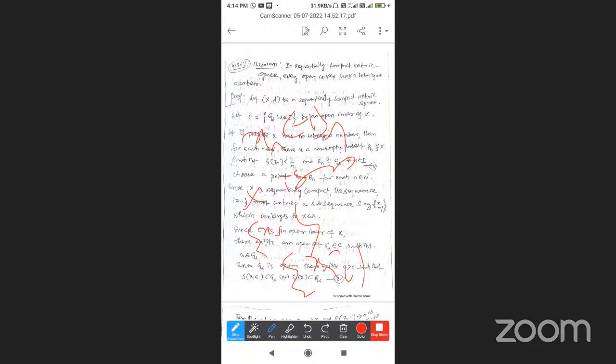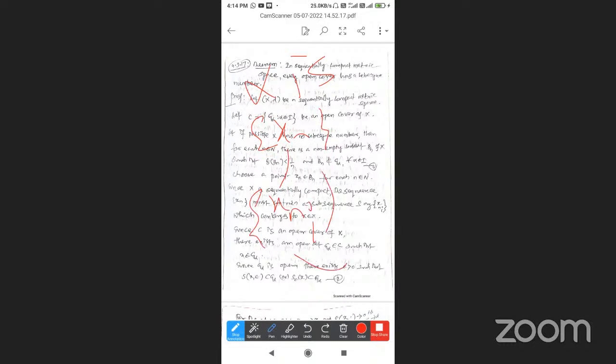X is a sequentially compact set, and a sequence x n of X has a convergent subsequence x n i that converges to x.